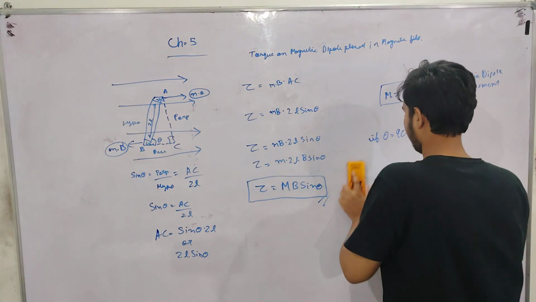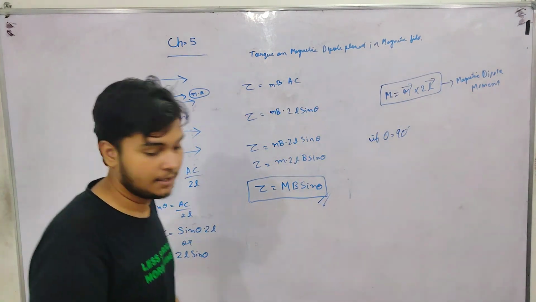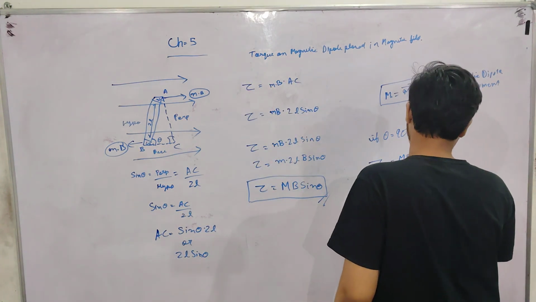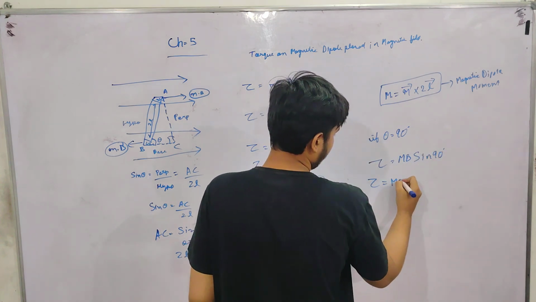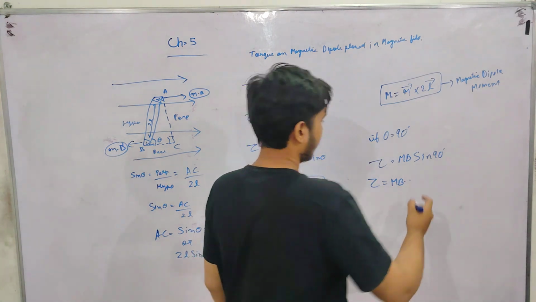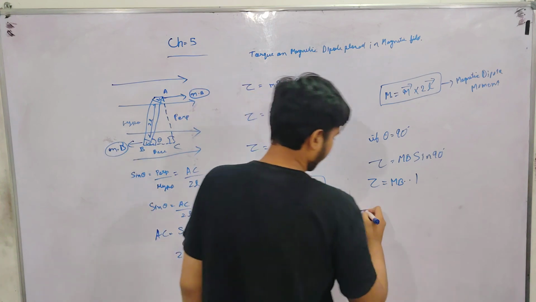When theta equals 90 degrees, torque will be MB sin 90 degrees, which is MB. We all know that the value of sin 90 degrees is 1. By mistake I had written the sin 0 degree value as 1; now I confirm it.